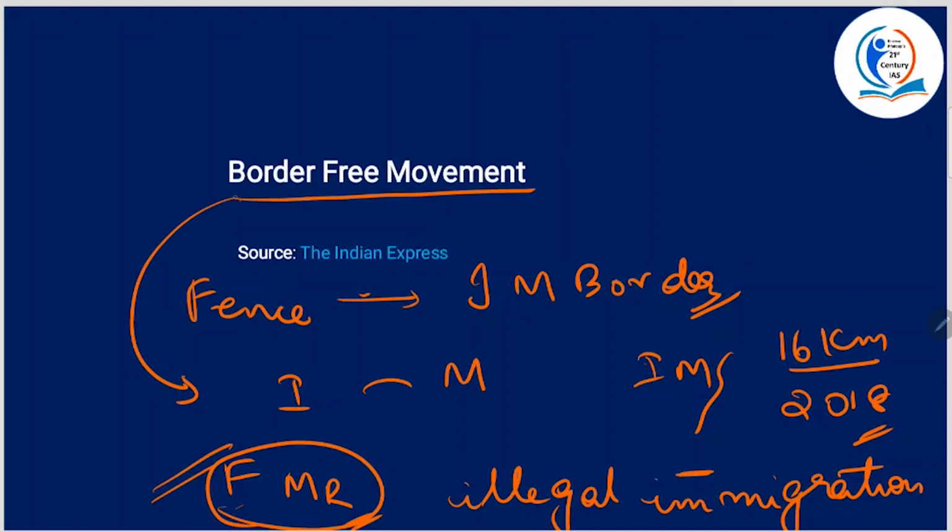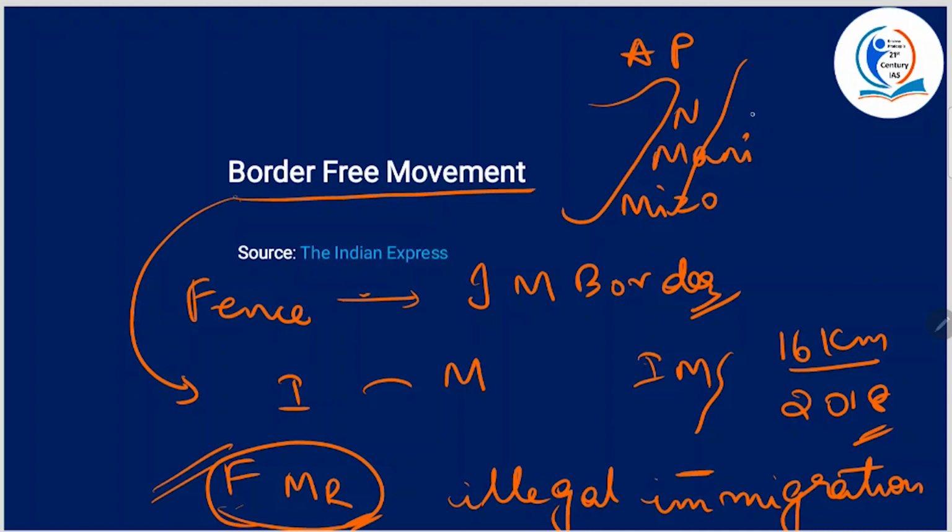Which Indian states are present on the India-Myanmar border? Okay, so it is Arunachal Pradesh, then you have Nagaland, then Manipur, and Mizoram. All right, and here you have Myanmar on the side. So Arunachal Pradesh, Nagaland, Manipur, and Mizoram are the Indian states which share a border with Myanmar.